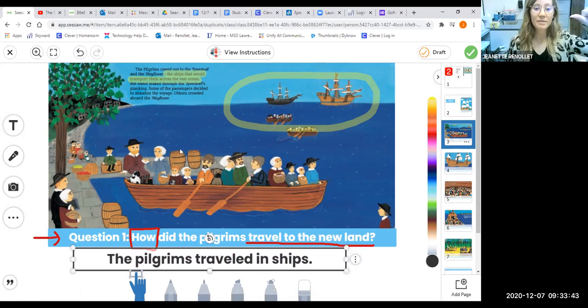I highlighted my evidence and typed a complete sentence. I also checked for capital letters and ending punctuation marks in my sentence to make sure it is a third grade sentence.